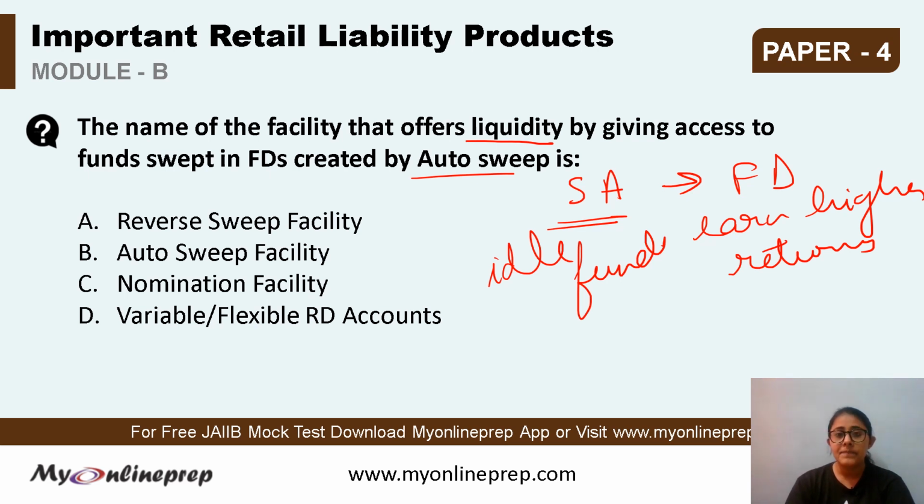Now they are asking which facility offers the liquidity feature. Options are reverse sweep facility, auto sweep facility, nomination facility, or D, variable or flexible RD accounts.